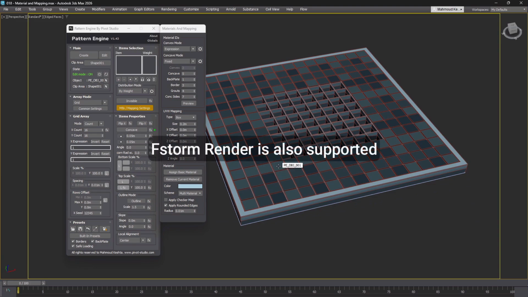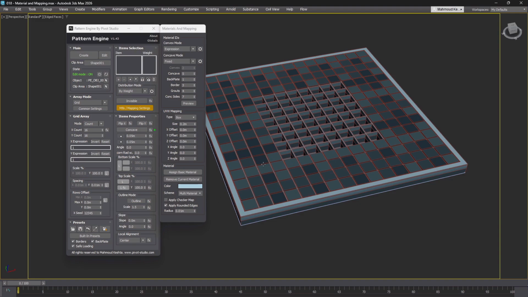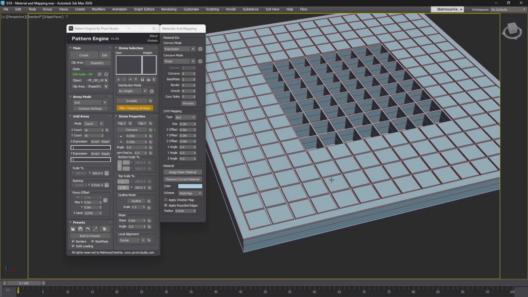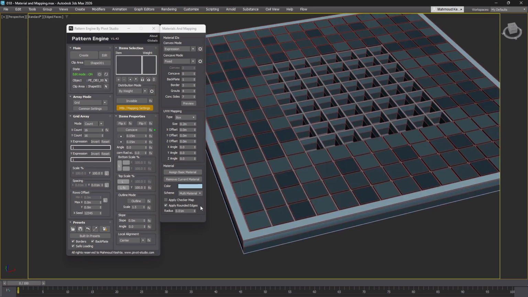The script uses either a multi-material or a multi-map to distribute the different materials based on their IDs. Multi-material is generally preferred because it provides a clearer representation in the viewport. Render engines like V-Ray, Corona, and Arnold support multi-mapping, which will be most visible in the final render.